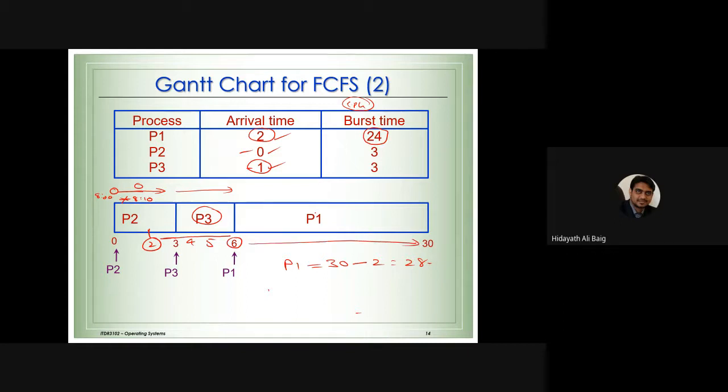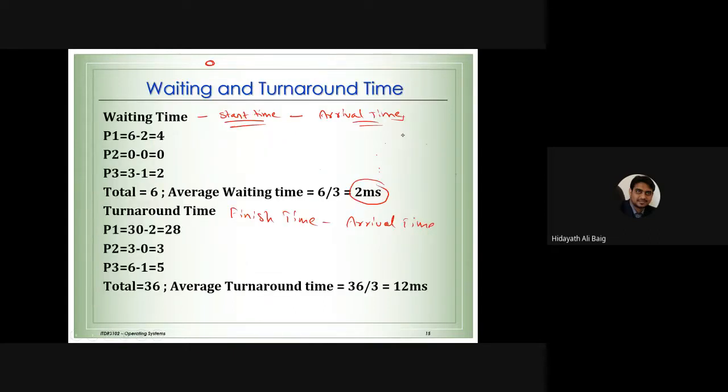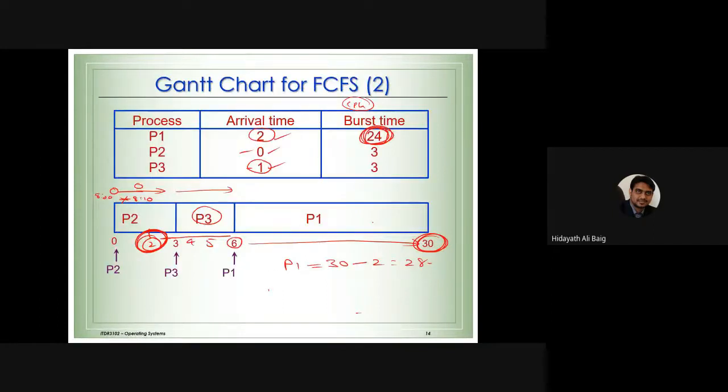But turnaround time is not the execution time. Turnaround time is when it has come to the system and when it has completed the job. That total time is called turnaround time. And 24 milliseconds is the time it was working in the system, plus 4 milliseconds was the waiting time. That's why it is the turnaround time. Hope the point is clear now.